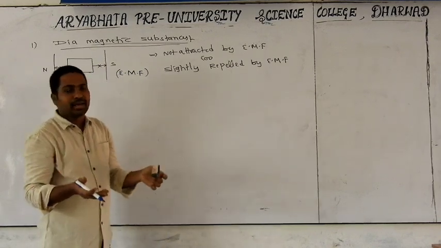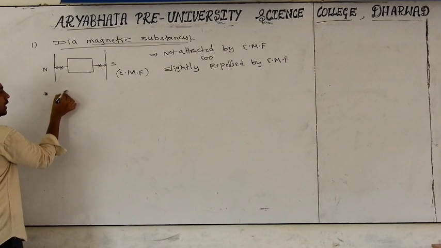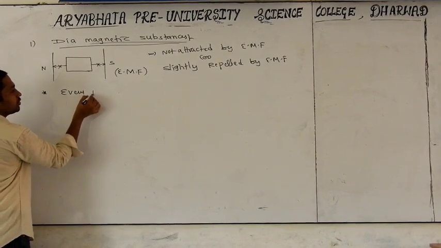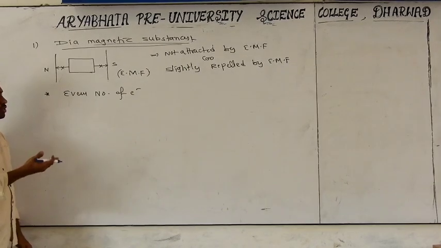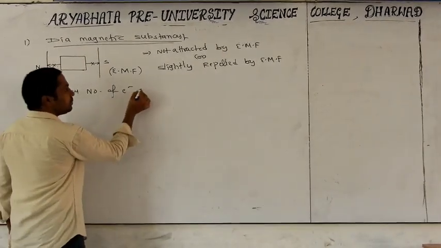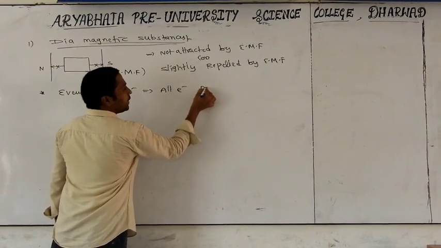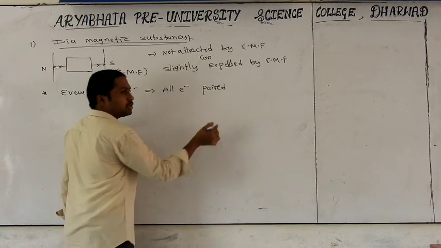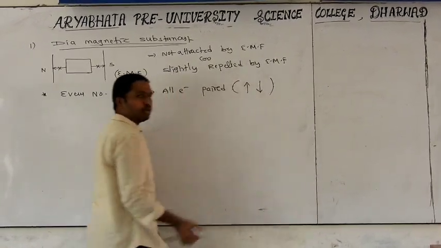Why does this happen? First point, the substance has an even number of electrons in it. Because of the even number, the magnetic moment will be zero. Even number means all electrons become paired: one in the upward direction, another in the downward direction.